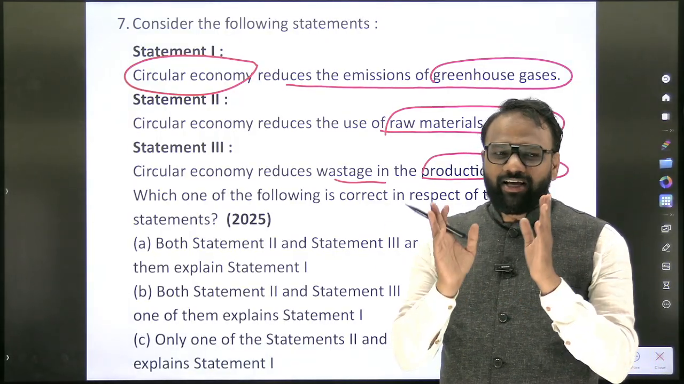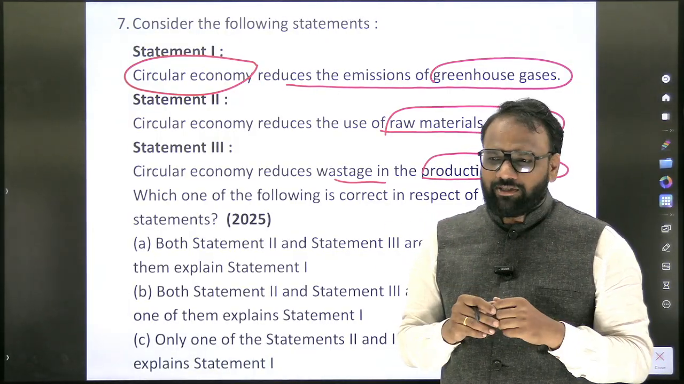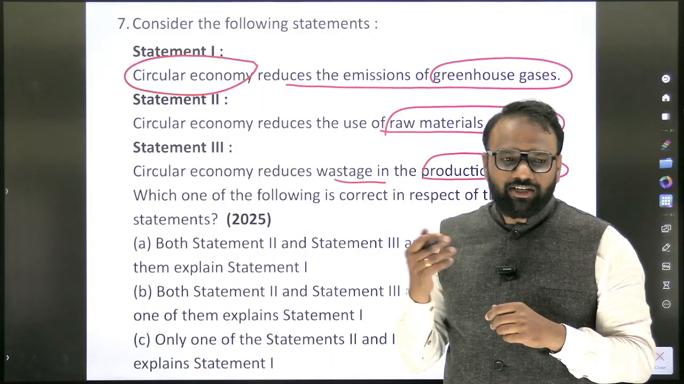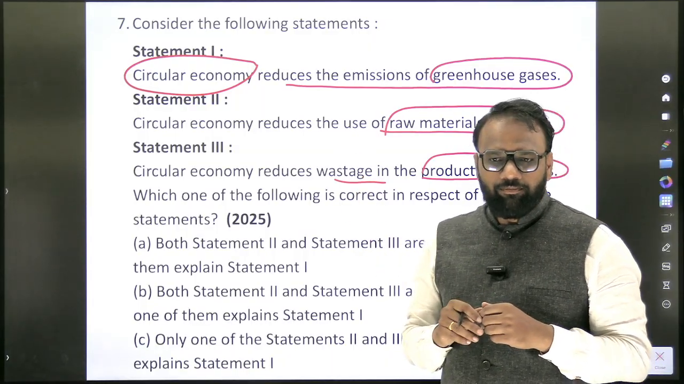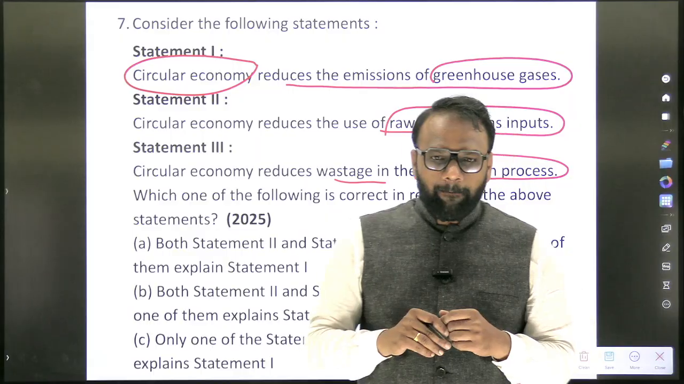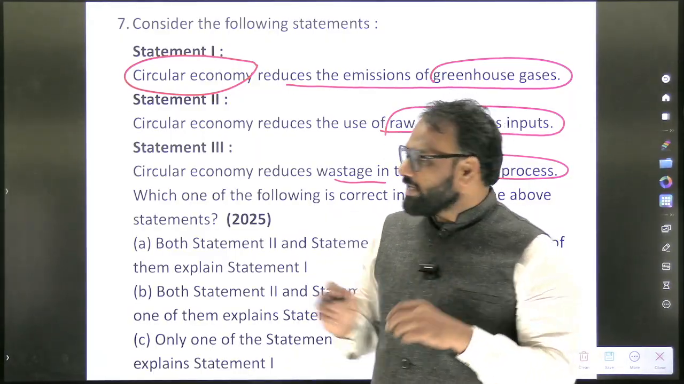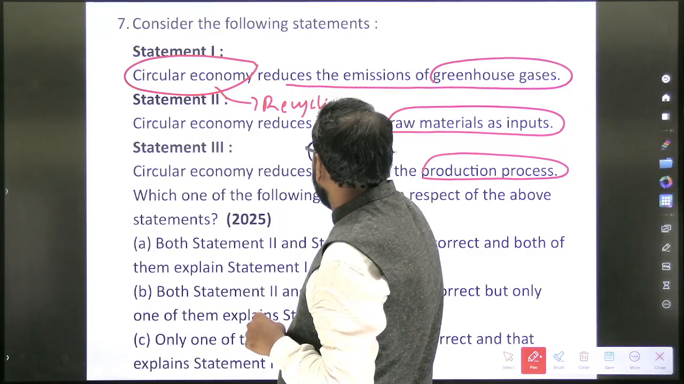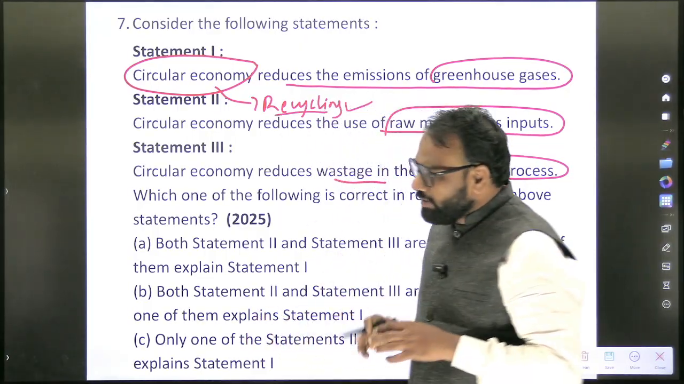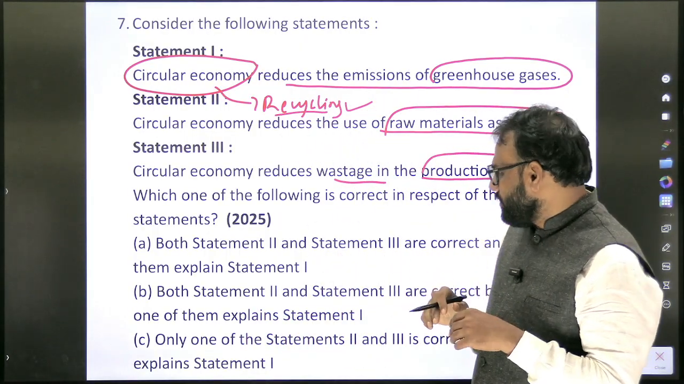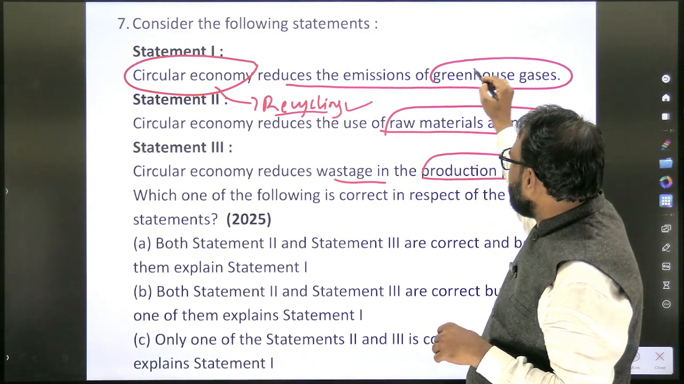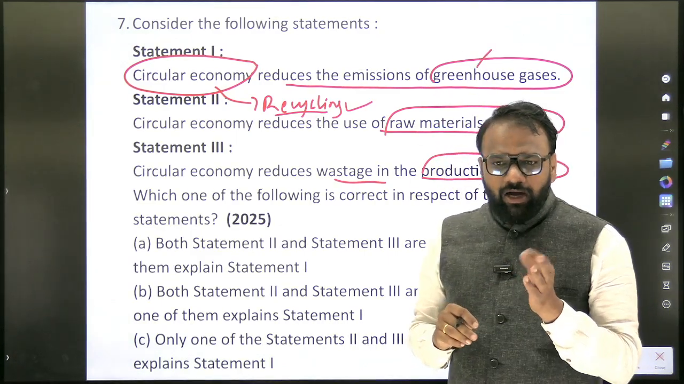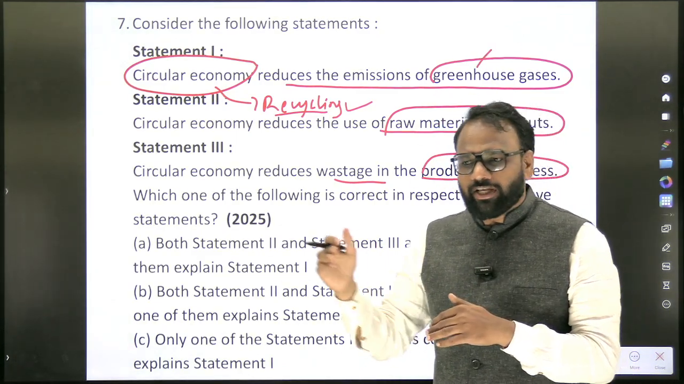Just if we memorize the answers, that is not going to help us. So previous year driven, we need to understand the terms. What is circular economy? Yes, recycling. The important aspect of circular economy is recycling. The first statement itself, they have assumed it is true: it reduces the emission of greenhouse gases. Can you tell me how recycling will help us reduce greenhouse gases?